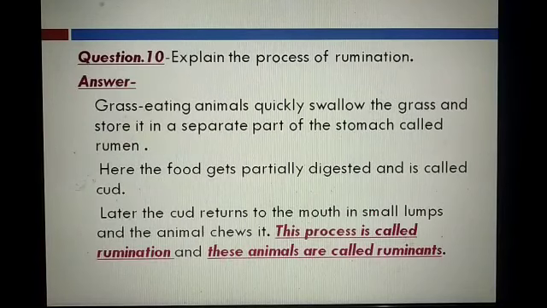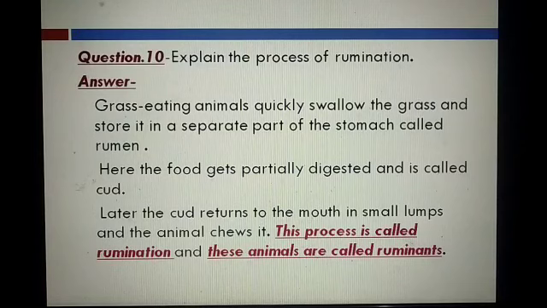Okay. The next and the last question is, explain the process of rumination. Actually, student, grass-eating animals quickly swallow the grass and store it in a separate part of the stomach called the rumen. We know that ruminants have four parts of the stomach, and the first part is the rumen.